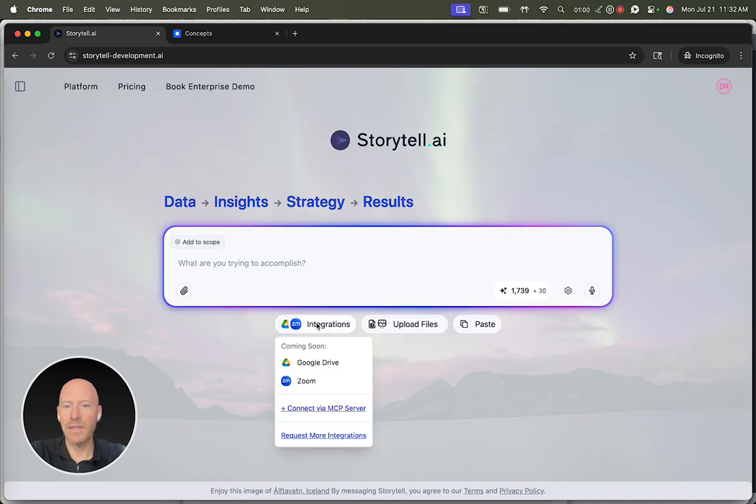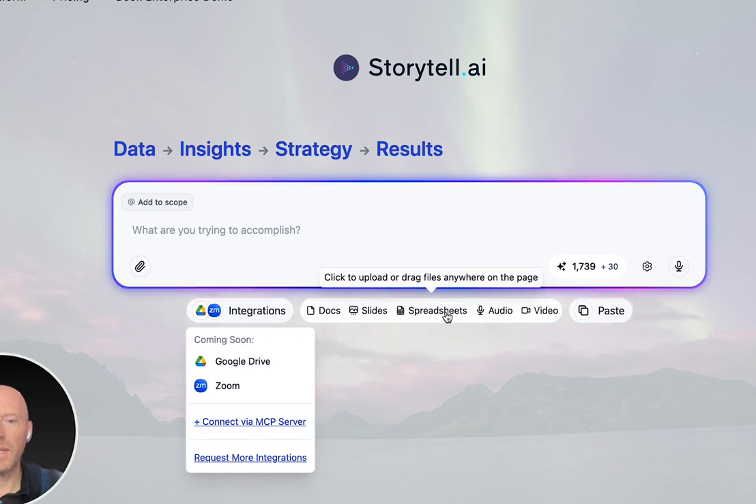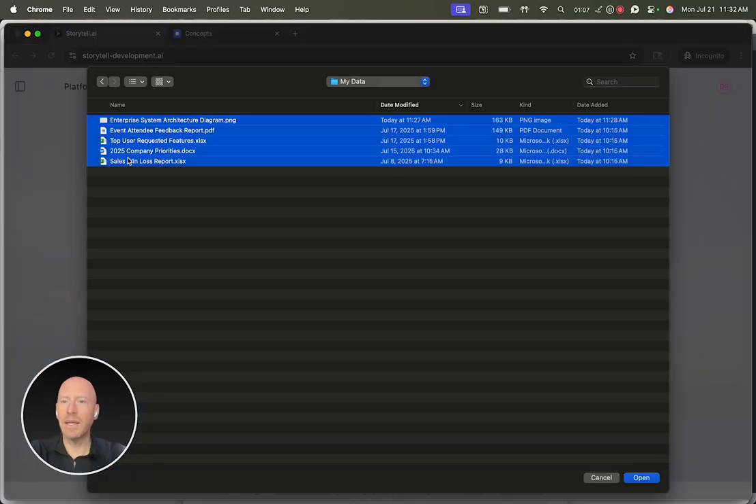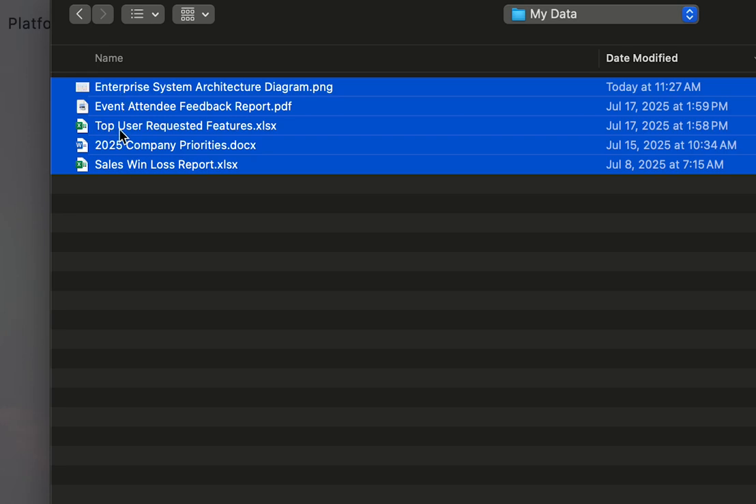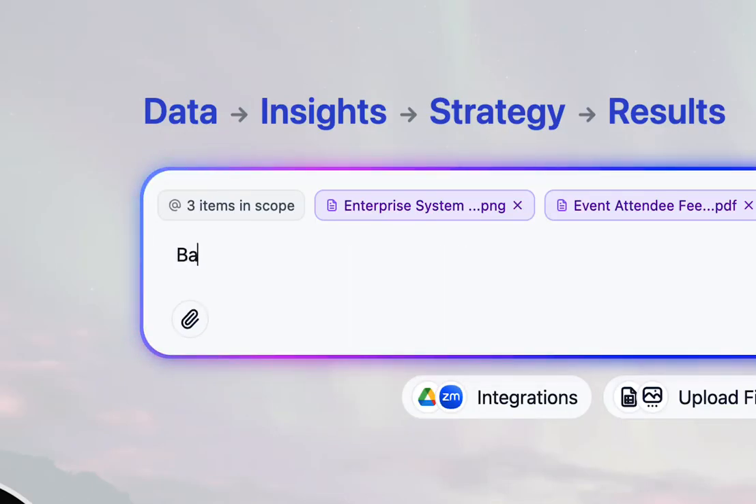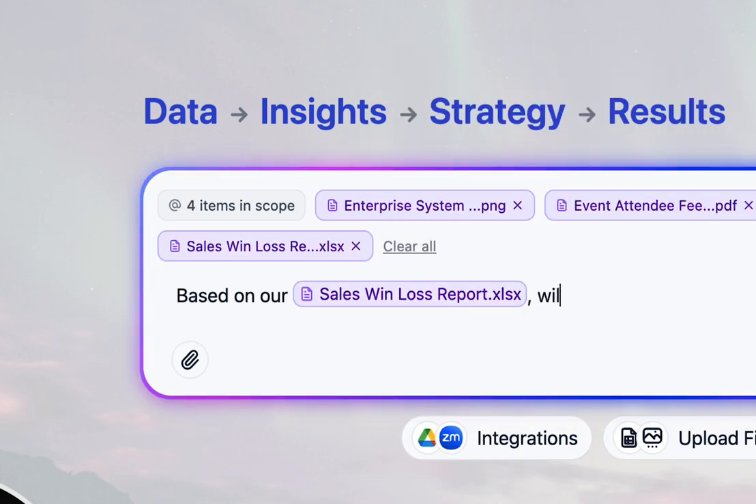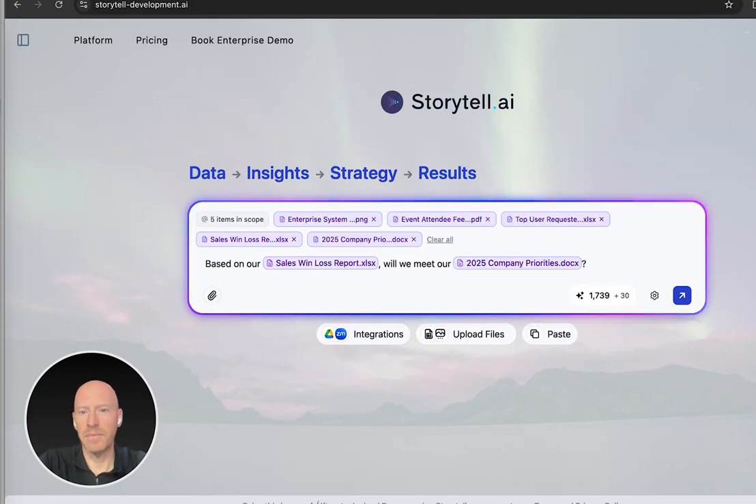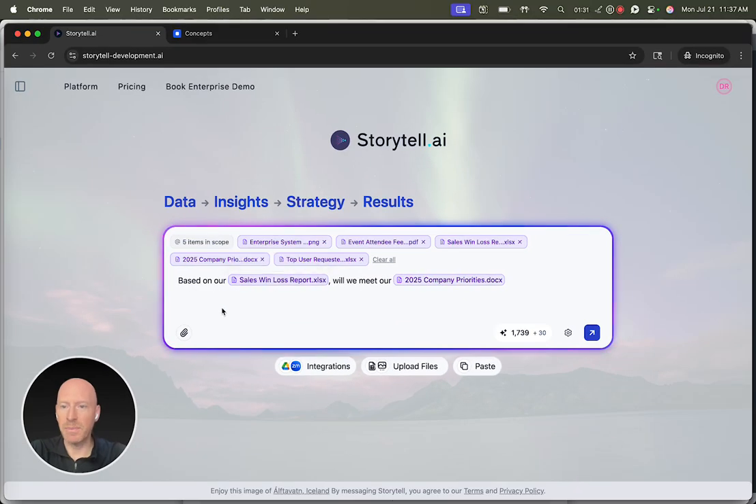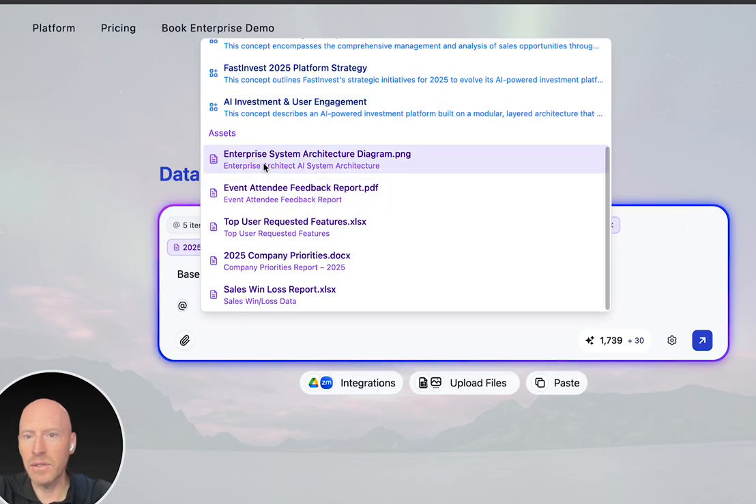Getting started with Storytell is easy with upcoming integrations, connecting via MCP server, or the easiest way to get started is just by uploading files. Let's start with those five files that we were looking at earlier. I've loaded these files into Storytell, and now I can start asking questions of them. I could ask a question like, based on our sales win-loss report, will we meet our company priorities? As you can see, I'm mentioning specific assets, which is easy to do. I just hit the symbol, and now I can choose any of the assets.